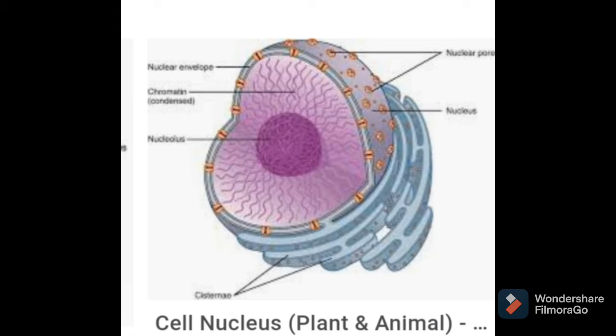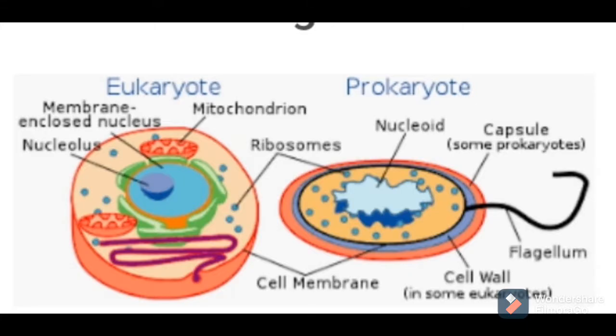Also I told you about prokaryotic and eukaryotic cell depending upon the presence of actual or a dominant nucleus. What happened in eukaryotic cell and what happened in prokaryotic cell? In eukaryotic cell, all cell organelles along with nucleus, they are just membrane bounded. Membrane bound organelles are present, and in prokaryotic cell, that cell organelles are not bounded by particular membrane. This is the basic difference between prokaryotic and eukaryotic cell.